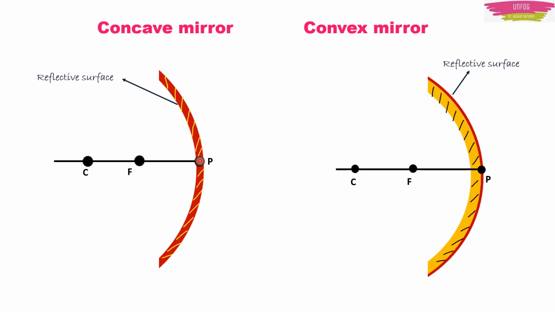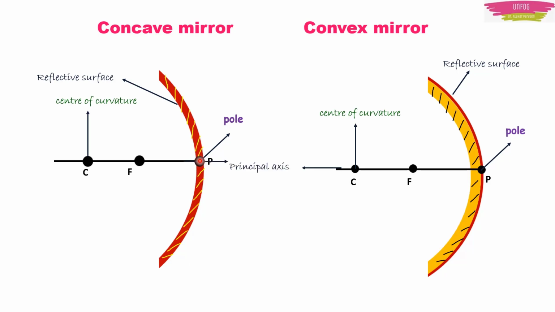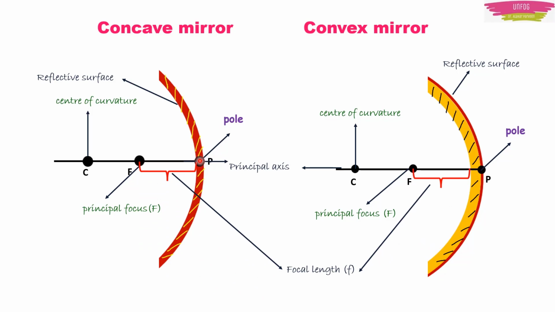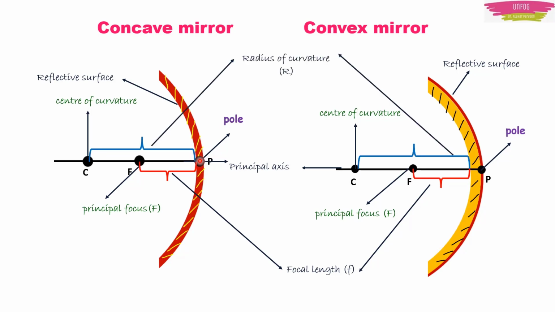Now, the center on the surface of the mirror is known as pole and the center of that imaginary circle is known as center of curvature. The line which crosses through the center of curvature is known as principal axis. There is a point between the pole of the mirror and the center of curvature. This is known as principal focus, and the distance between the pole and the principal focus is known as focal length. And the distance between the center of curvature and the pole of the mirror is known as radius of curvature. These two are very important things.